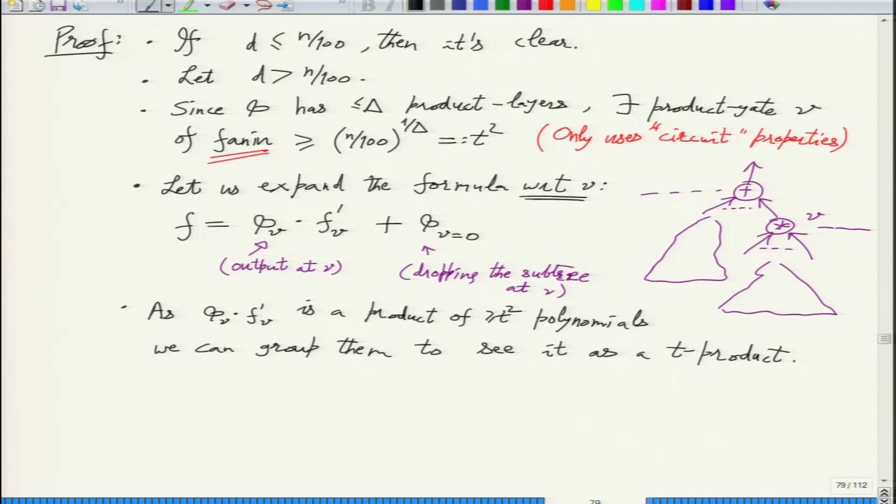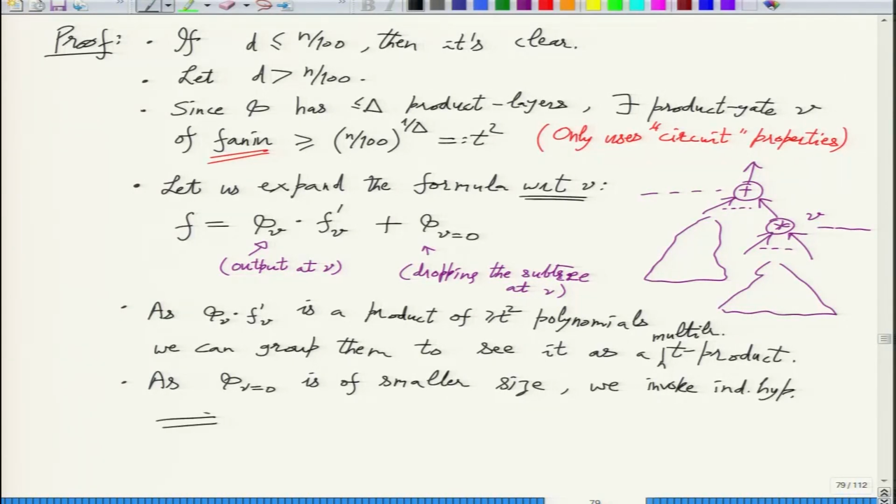The other part, phi V equal to 0, we use the induction hypothesis that it is a sum of T products and some low degree polynomial. This is obviously multilinear, and as phi V equal to 0 is of smaller size, we invoke the induction hypothesis.